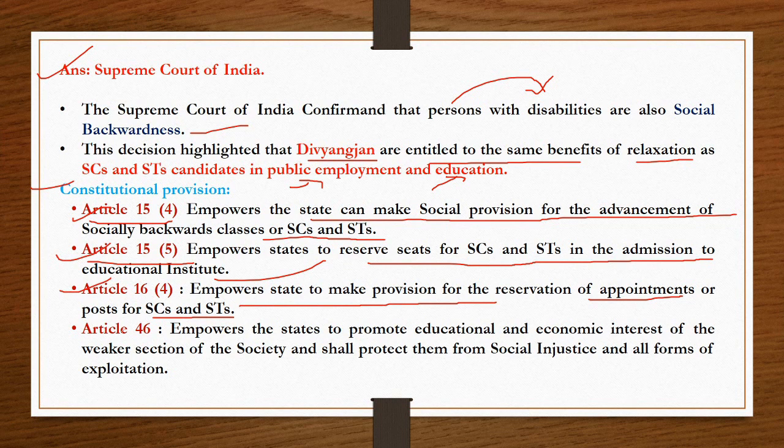Again, in the DPSP portion, Article 46 empowers the state to promote the education and economic interests of the weaker sections of society and shall protect them from social injustice and all forms of exploitation. So these are the provisions for socially backward classes. Now these provisions also apply to Divyangajan, that means persons with disability. Now hope you have understood this topic.